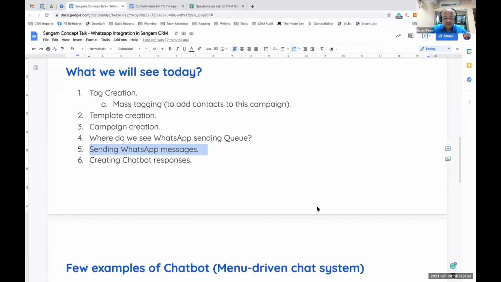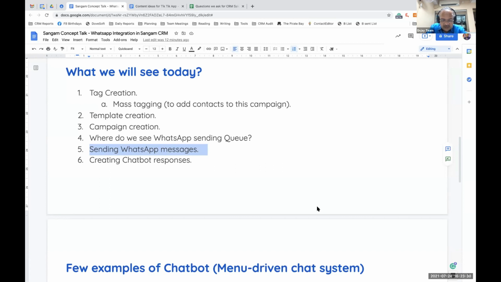Okay, we have some questions from Mr. Janil Desai. Is this software on mobile? Sir, this software is called Sangam CRM. And this Sangam CRM is a full-fledged CRM with a web application and mobile application. The functionality which I showed you today works on both, mobile as well as web.